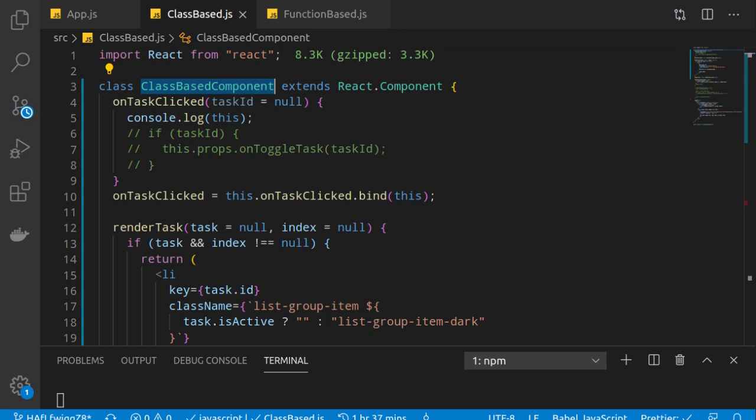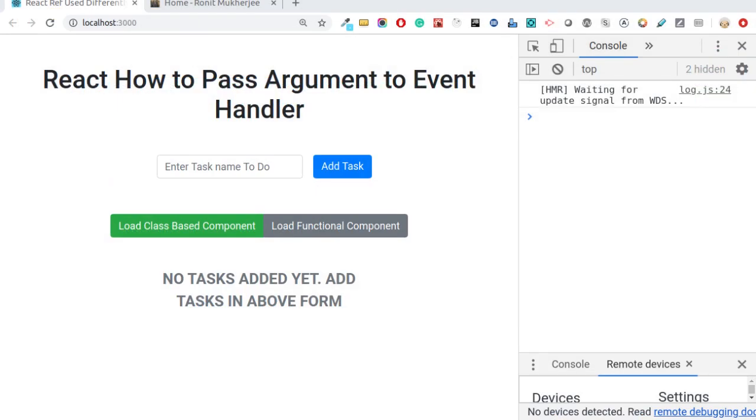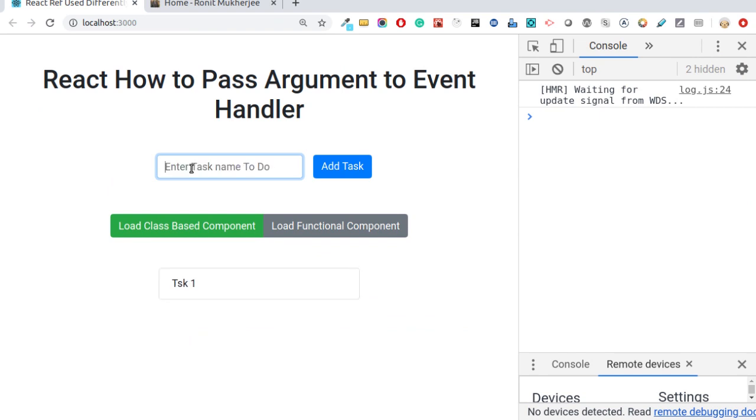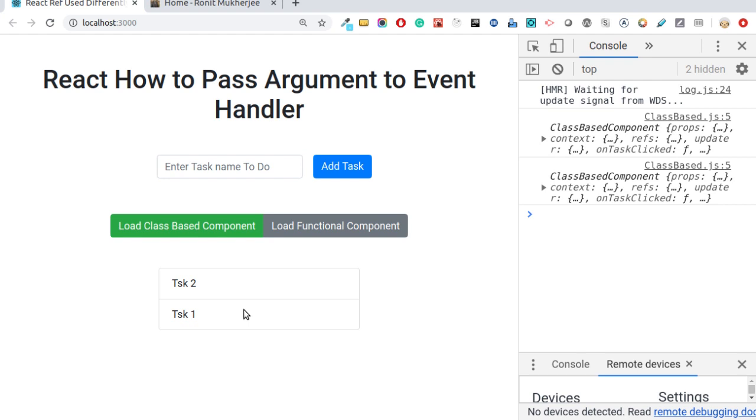If we go to our browser now and see the value of this, task1, task2, let's click here. Earlier we were getting undefined, now we are getting the particular class. So now it is very easy, we can use anything inside this class based component, like state or props or anything. This is very important.